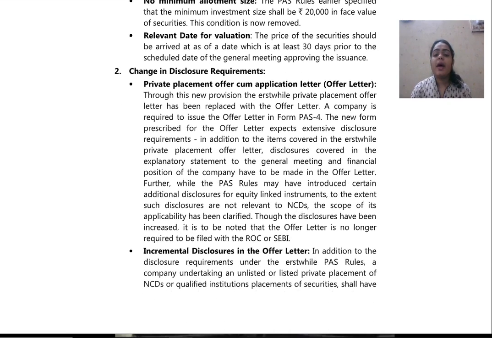Relevant date for valuation. The price of the security should be arrived at as of a date which is at least 30 days prior to the scheduled date of the general meeting approving the issuance. What does this mean? Relevant date of valuation means what? Whenever the date is issued, in that case 30 days prior to the date a general meeting shall take place, and there shall be a proper date and time decided for this purpose.